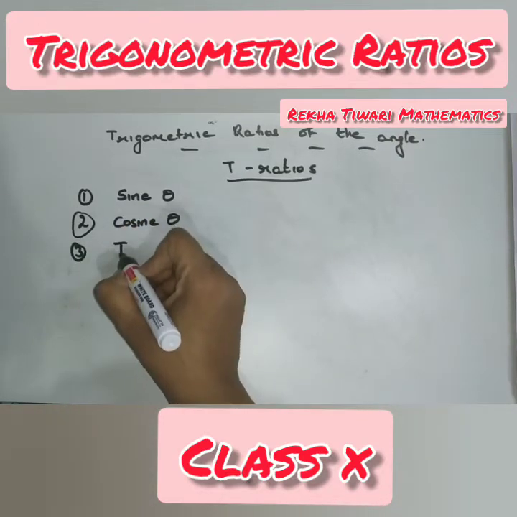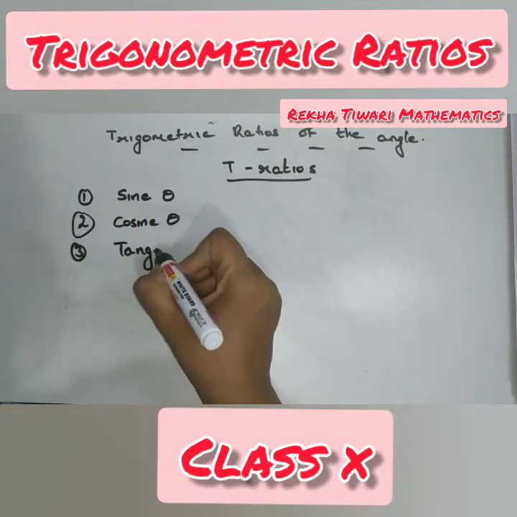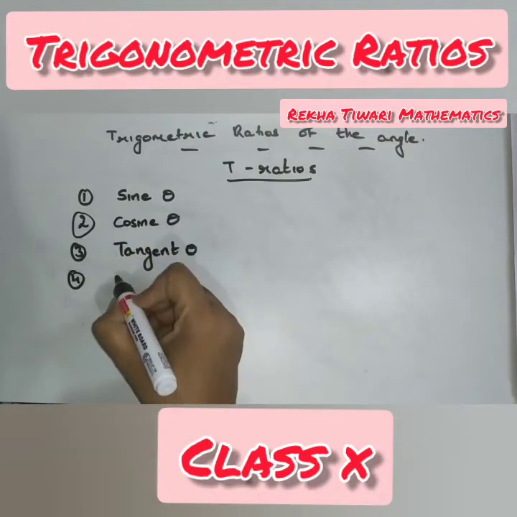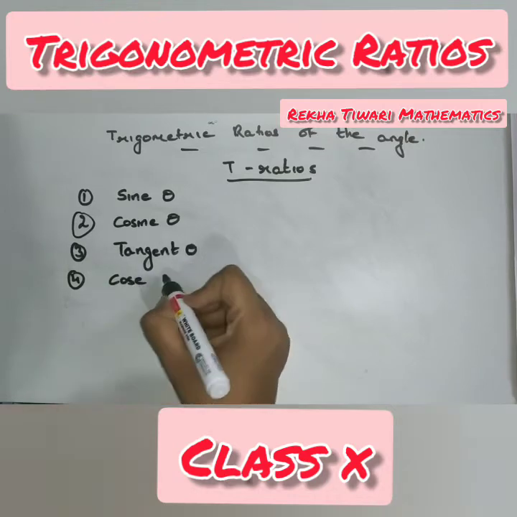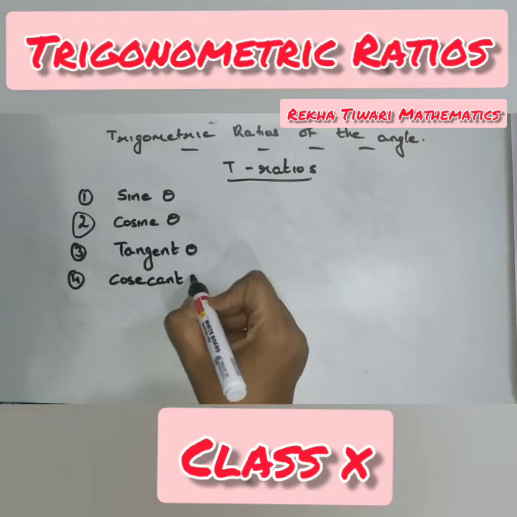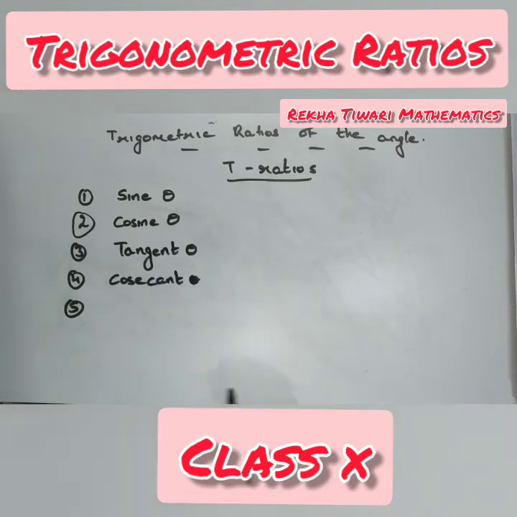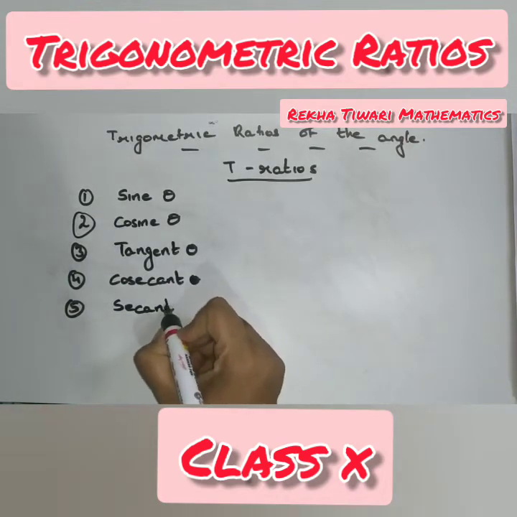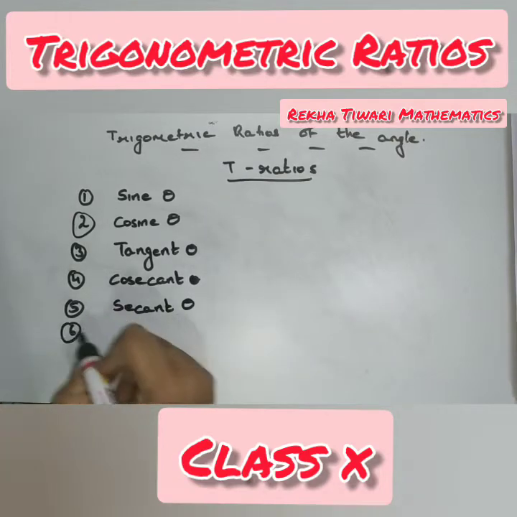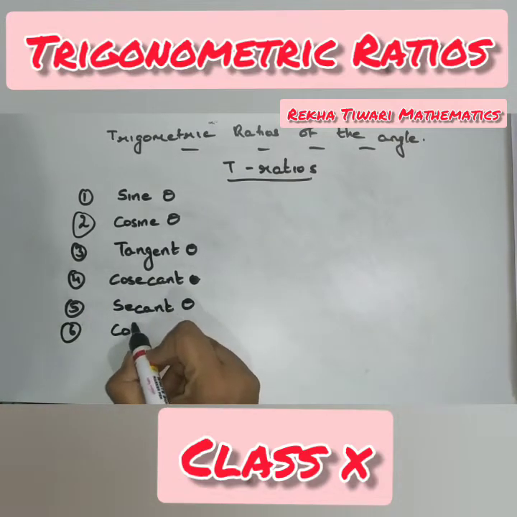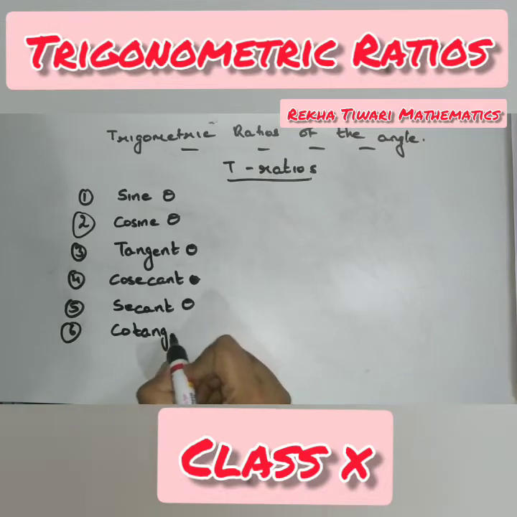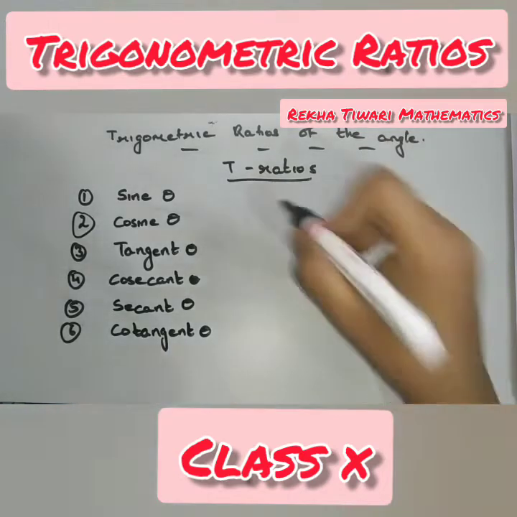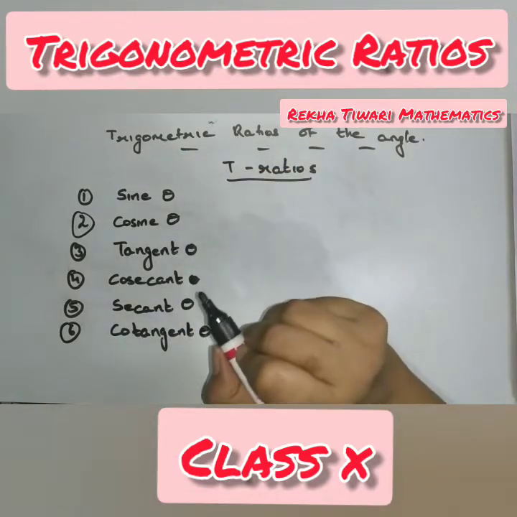Third, tangent theta. Fourth, cosecant theta. Fifth, secant theta. And the last but not the least is cotangent theta. So these are 6 T ratios. Again, very new names for you all.